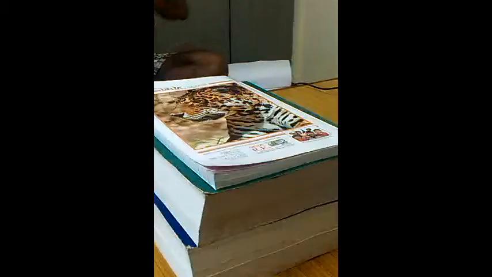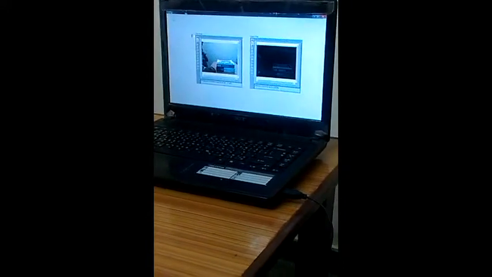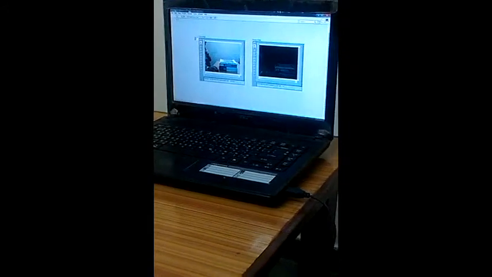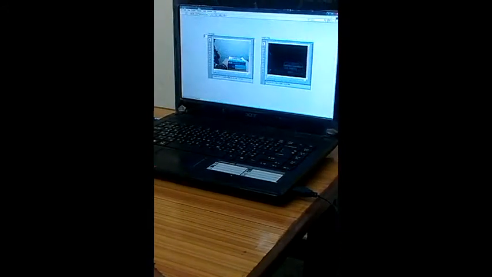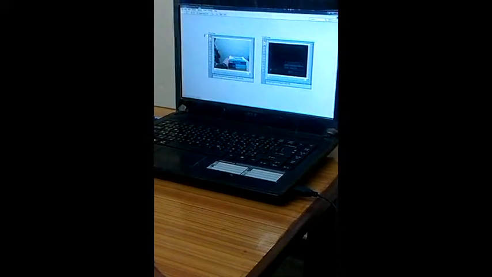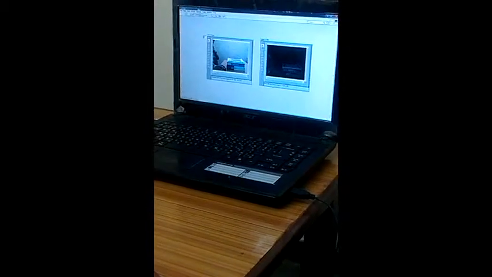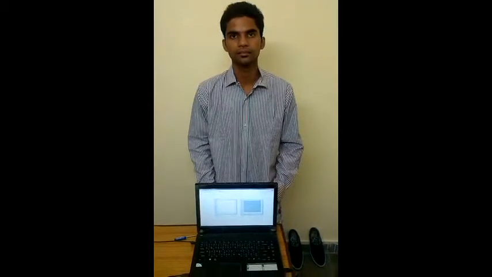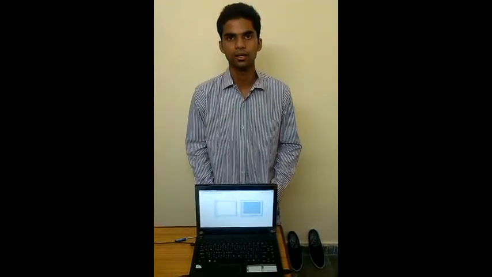We are taking books. These are books. Now, as you can see, the camera has acquired the picture of the book, and edge has been detected, and correspondingly it has been converted into voice format. For example, we are taking an image of a man or human being.